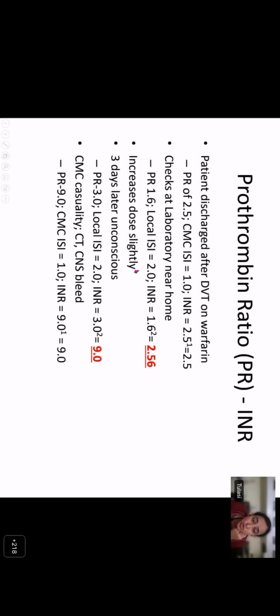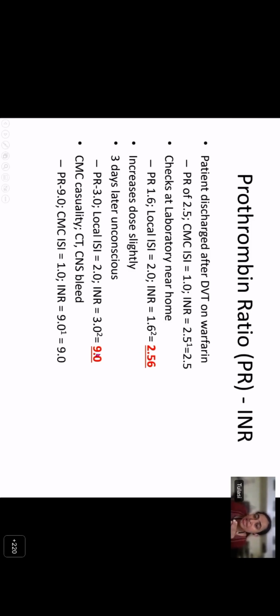So you have a prothrombin ratio of 1.6. So 1.6 into 1.6, the INR was actually 2.56. So he was actually within the therapeutic range. But because the report had given a prothrombin ratio of 1.6, the doctor had increased the dose. And when he presented unconscious, he had a prothrombin ratio of 3 in the local laboratory. The INR was actually 9.